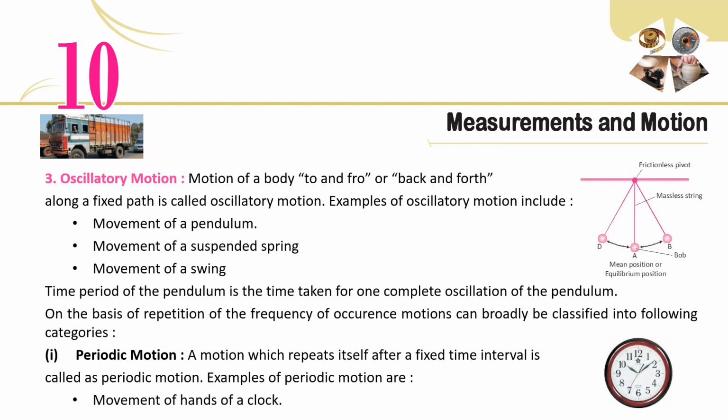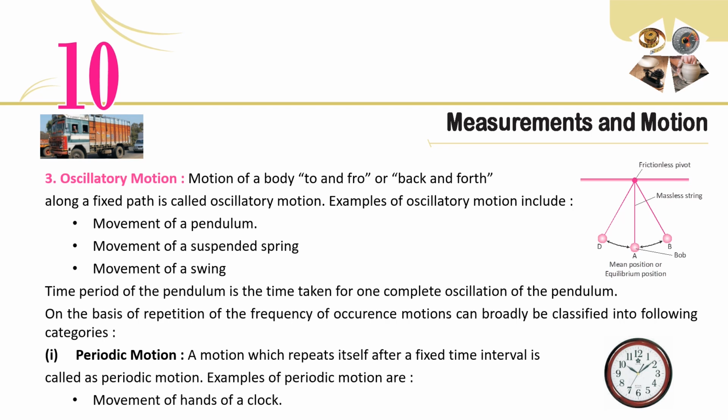3. Oscillatory motion. Motion of a body to and fro or back and forth along a fixed path is called oscillatory motion. Examples of oscillatory motion include movement of a pendulum, movement of a suspended spring, and movement of a swing. The time period of the pendulum is the time taken for one complete oscillation of the pendulum.